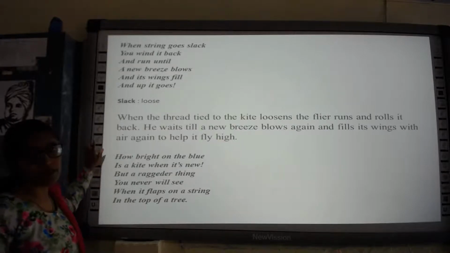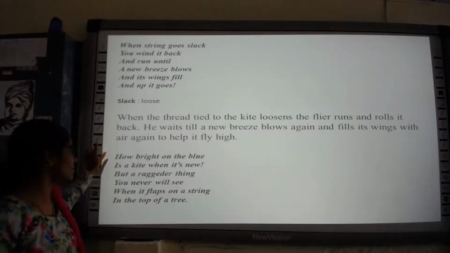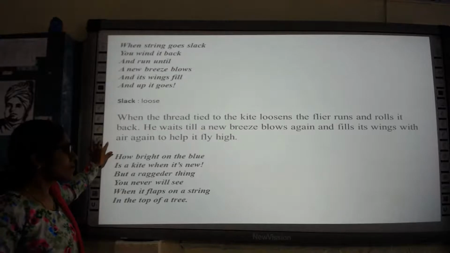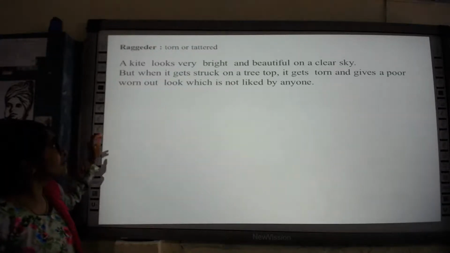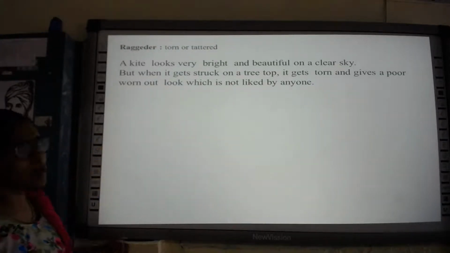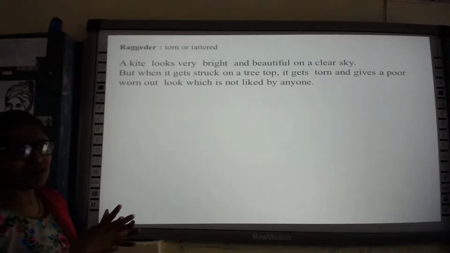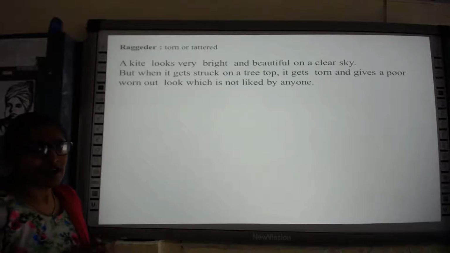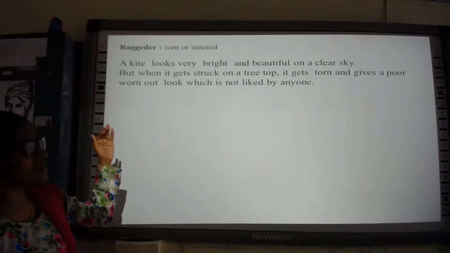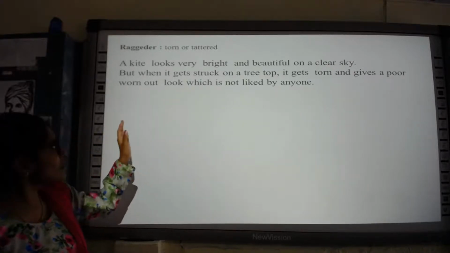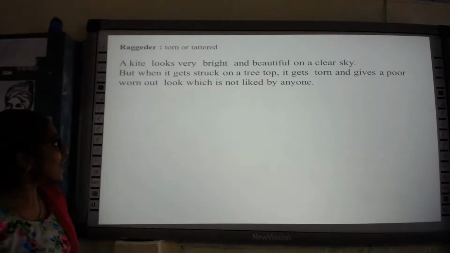So the poet is coming to the conclusion of the poem, and what is he saying in the conclusion? Here ragged means torn or tattered, destroyed. It has been flying for a long time, and so it has become damaged. Okay, it has been torn or tattered.